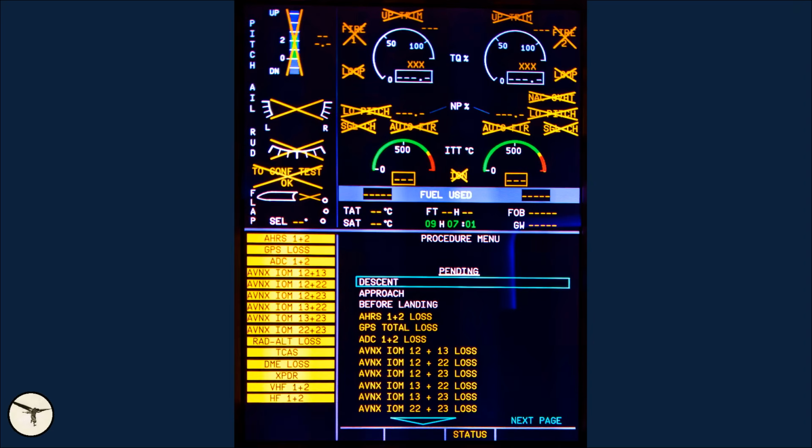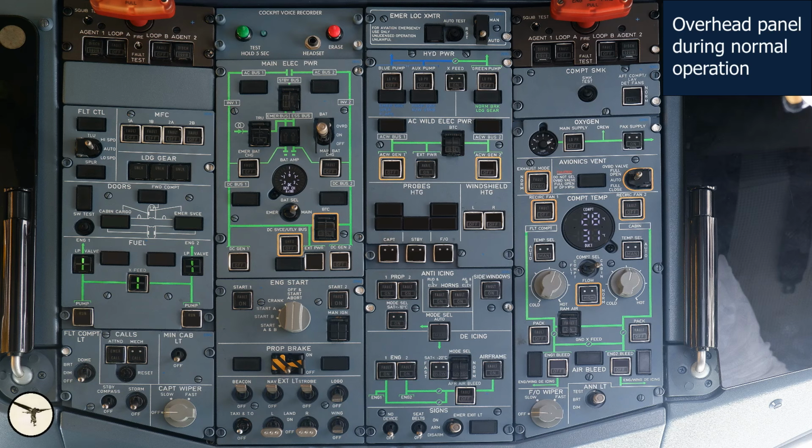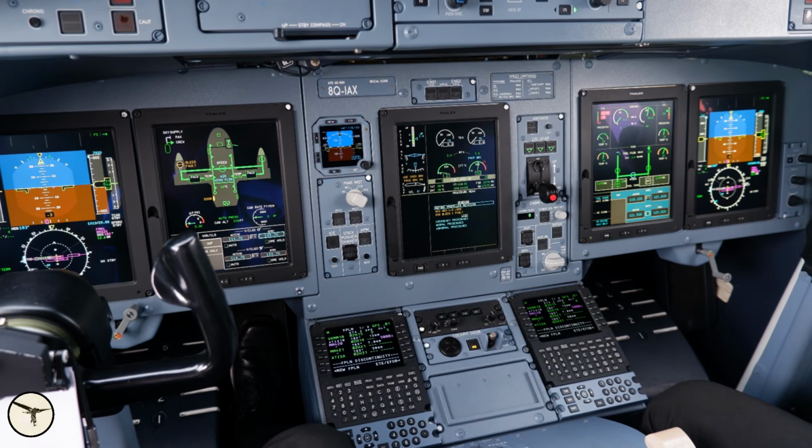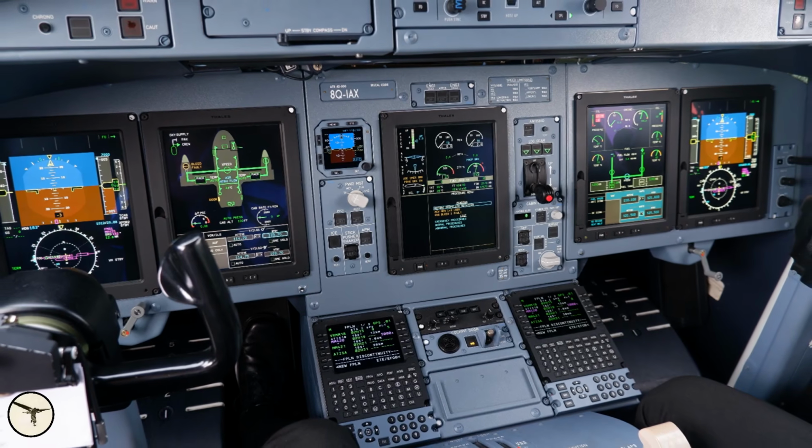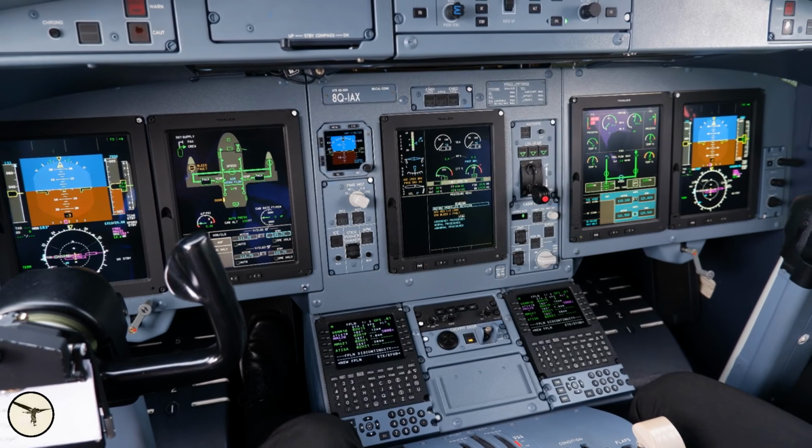While a failure in the CAC will cause loss of information on the system pages, most of the information is available on the overhead panel. This is where the pilots on legacy variants of the ATR get most of the information. Therefore, a failure in the CAC will not affect information in the overhead panel. The display units simply enhance situation awareness by providing additional detail.